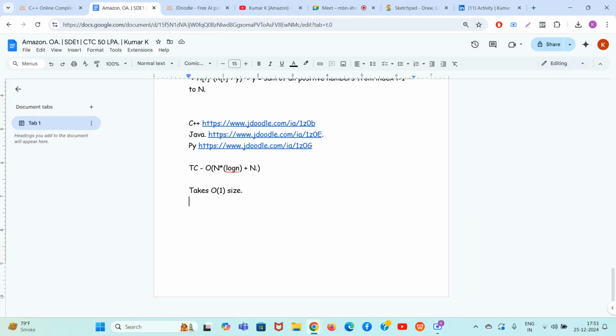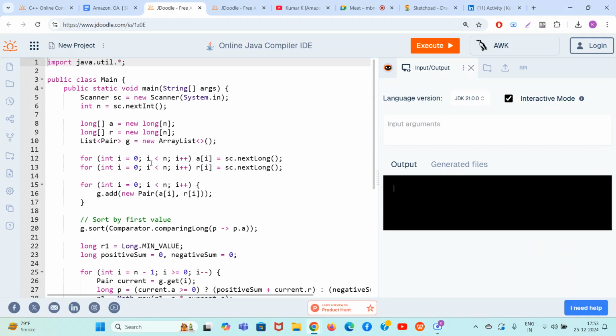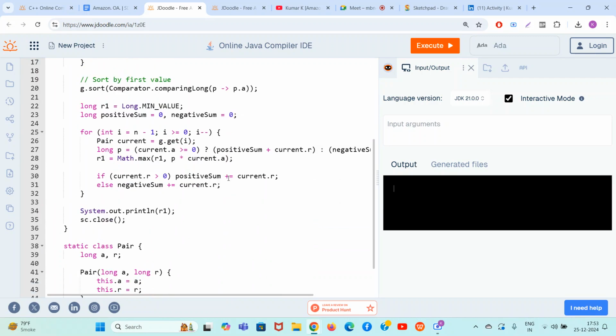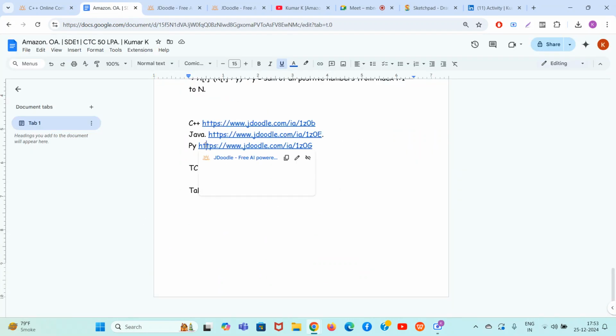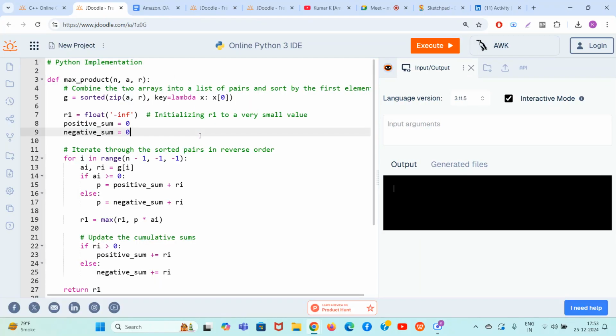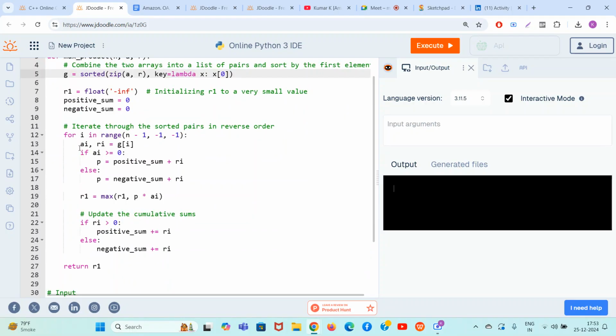We can check the Java code also, which is very interesting. Same concept, guys, nothing is different. You can check it out. And guys, Python code, very popular these days. Python is the same concept. You take in the things, you sort them, and then you travel from the end till the start. If it's positive, do this. If it's negative, do this. And guys, this Amazon OA problem has been solved.